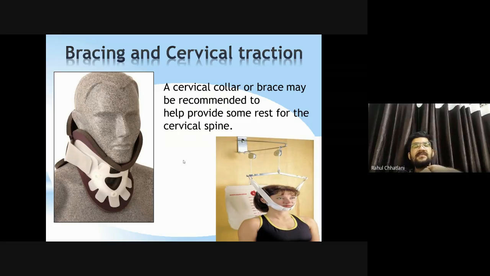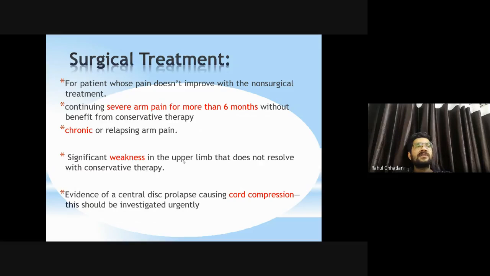That will increase the intervertebral disc space, or you can say the distance between the two vertebrae, and that will again relieve the symptoms. Surgical treatments. Now, surgical treatments are not that much indicated unless and until the symptoms are severe. If the symptoms are severe, even if the steroidal injections are not working, then only surgery is indicated.